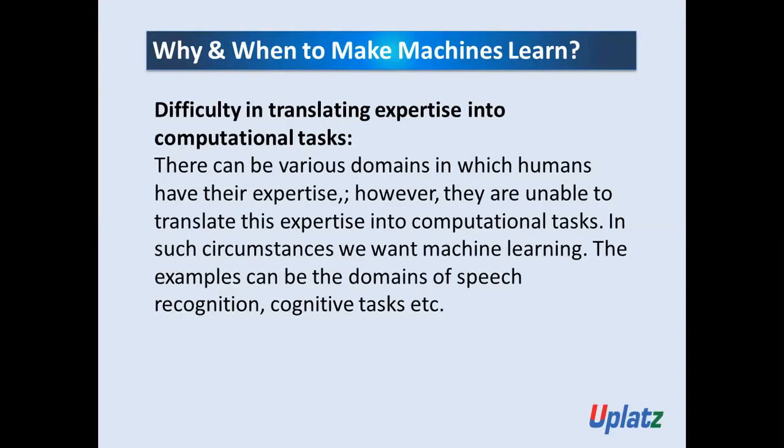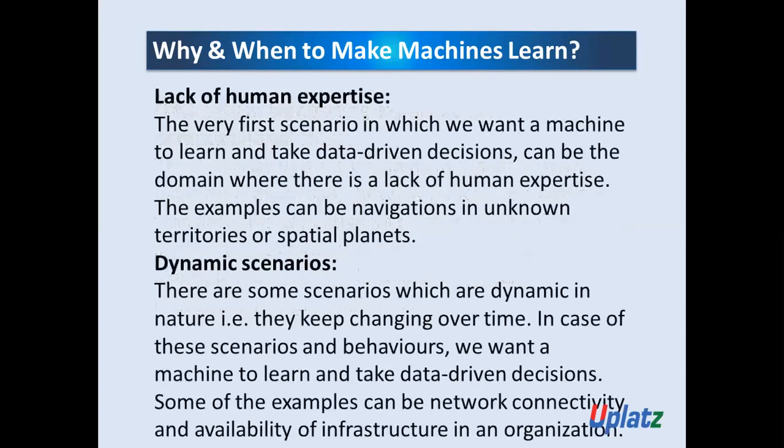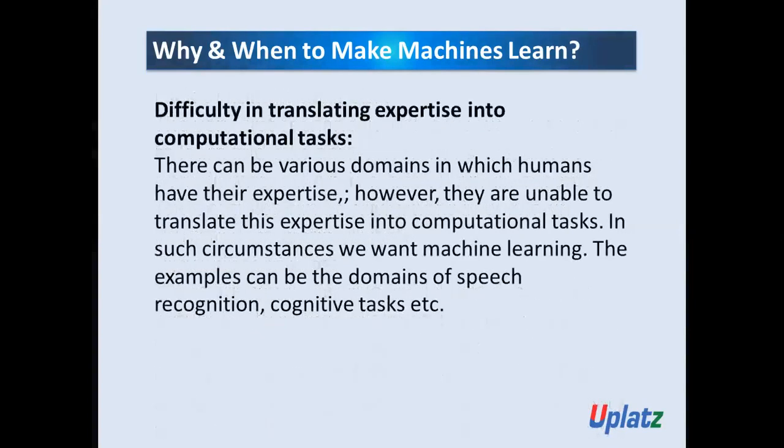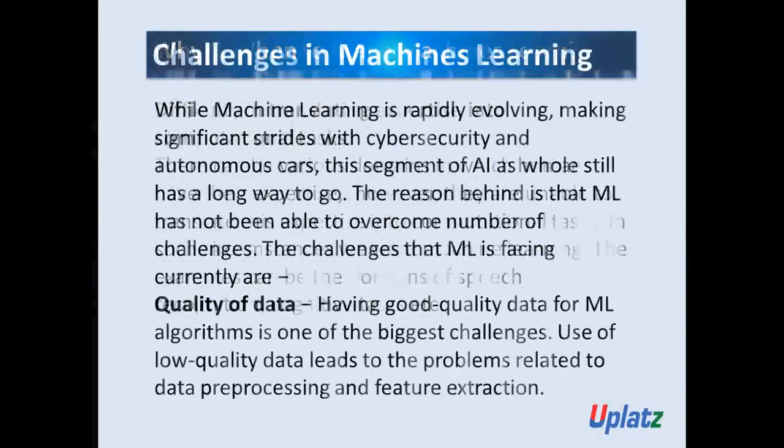Got it? So we have seen three different scenarios where we want to make machines learn and then take a data-driven decision: lack of human expertise, dynamic scenario, and difficulty in translating expertise into computational tasks. So in these scenarios, the machine is going to play an important role. Now let's proceed with the next point.